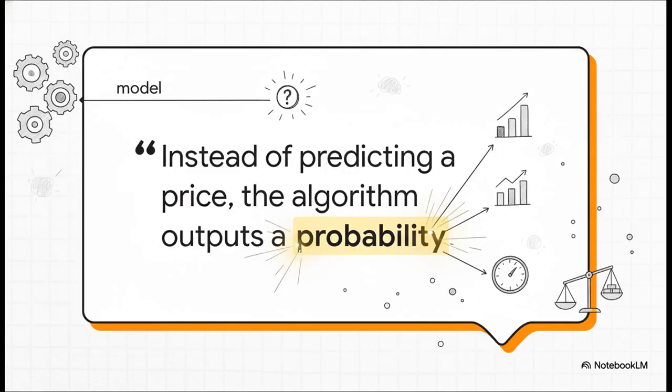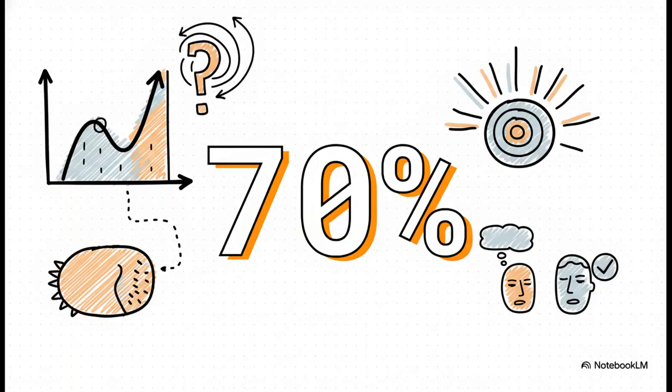And this right here is the absolute key. The model isn't just giving us an answer anymore, it's telling us how confident it is in that answer. It's communicating the likelihood of something happening. So let's make that real. If our new model looks at a tumor and the S-curve spits out the value 0.7, it's not saying the price of the tumor is 0.7. It's saying, based on the data I've seen, I'm 70% confident that this tumor is malignant. That's a way more useful and sophisticated answer, isn't it?